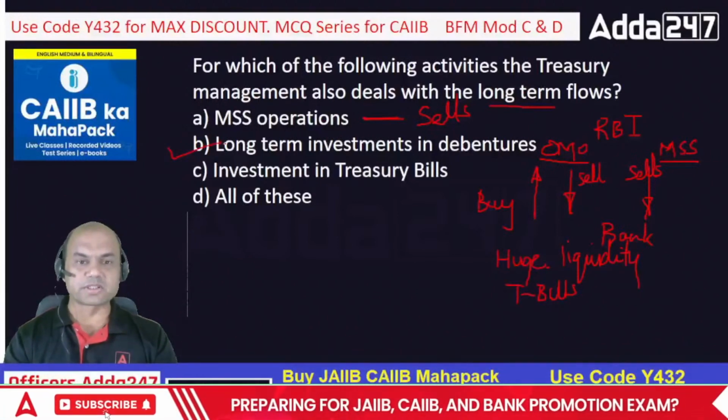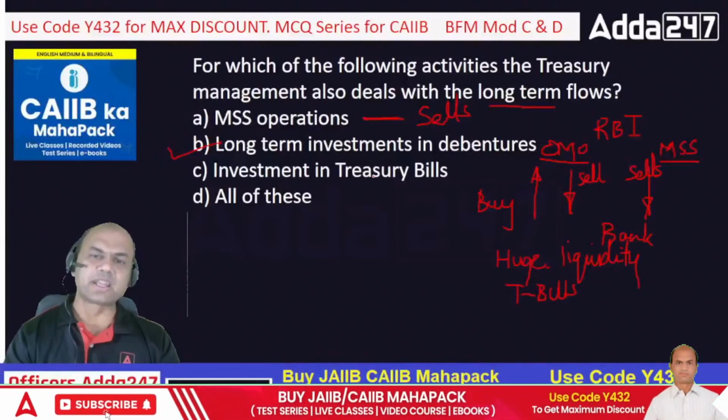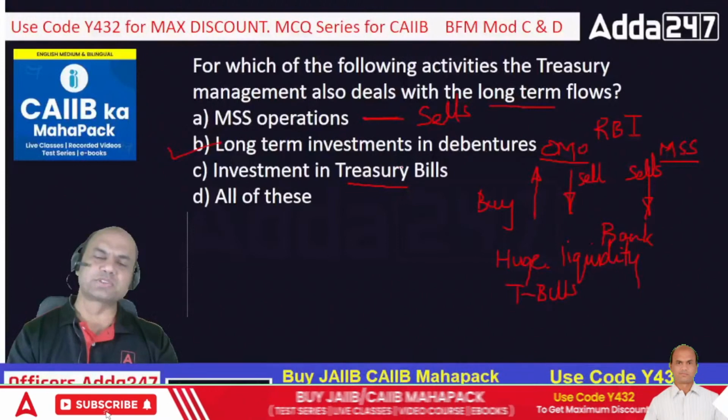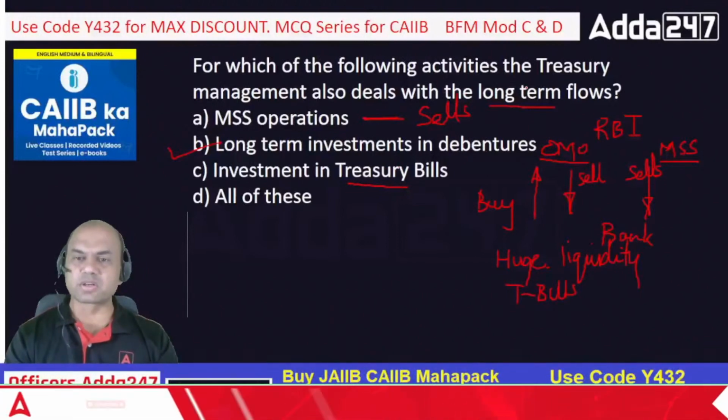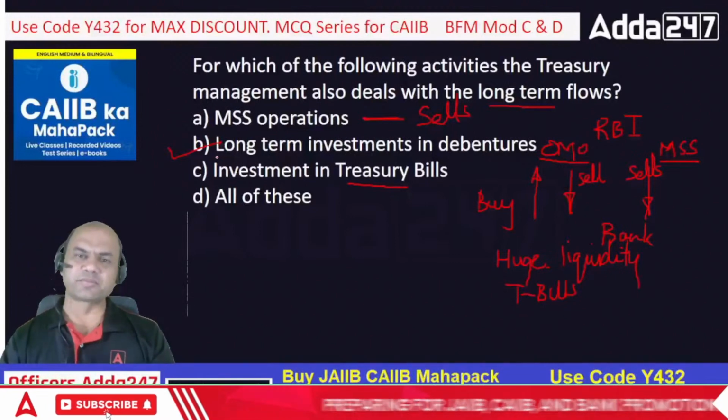This is a long-term operation. Investment in debentures. Okay, this is long-term, obviously. And T-bills itself are a short-term instrument. So how can it be a long-term flow then? So that is also out. So B is the answer. Only B, isn't it? Clear?